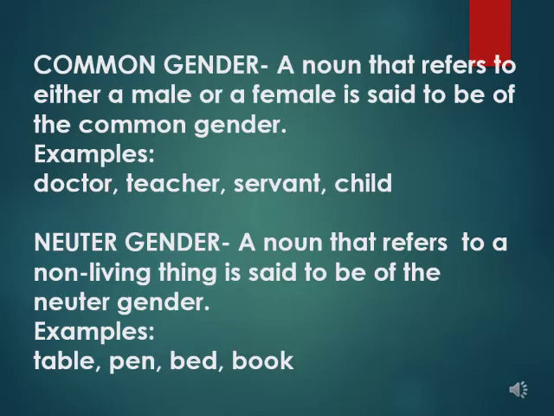Neuter gender. A noun that refers to a non-living thing is said to be of the neuter gender. All non-living things fall under this category as they can't be distinguished as male or female. Examples are given here: table, pen, bed, book.